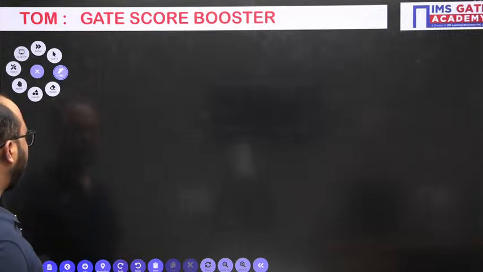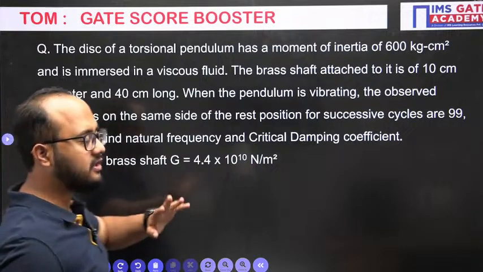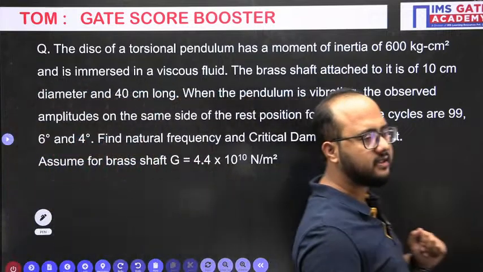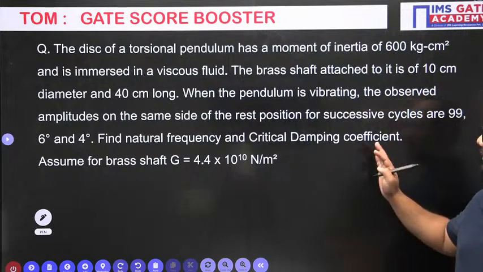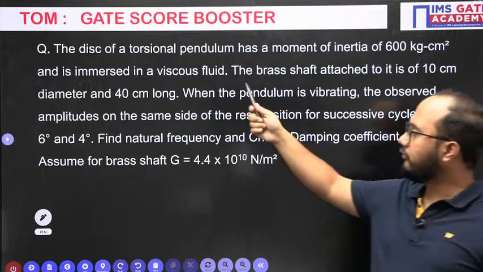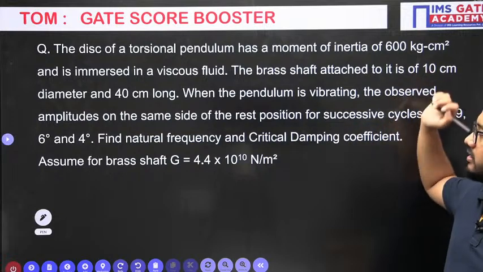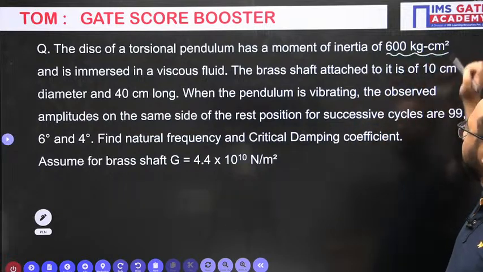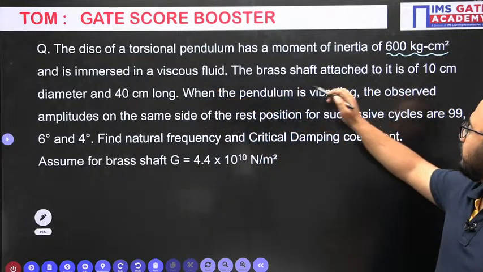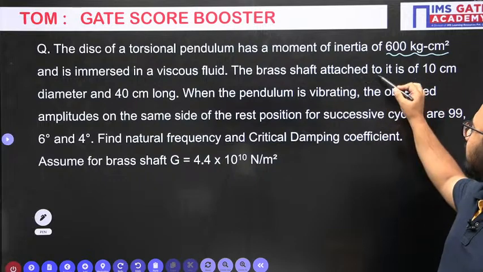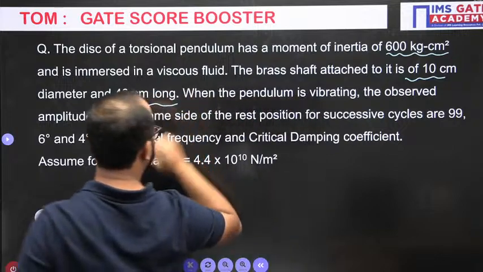Next problem will be again from the vibration part. This one is also a very important problem. It was usually asked in the engineering services examination. So what they are asking here, please understand. Disc of a torsional pendulum has a moment of inertia 600 kg centimeter square. Focus on the units. And it is immersed in a viscous fluid. The brass shaft attached to it is of 10 centimeter diameter, length 40 centimeter long.